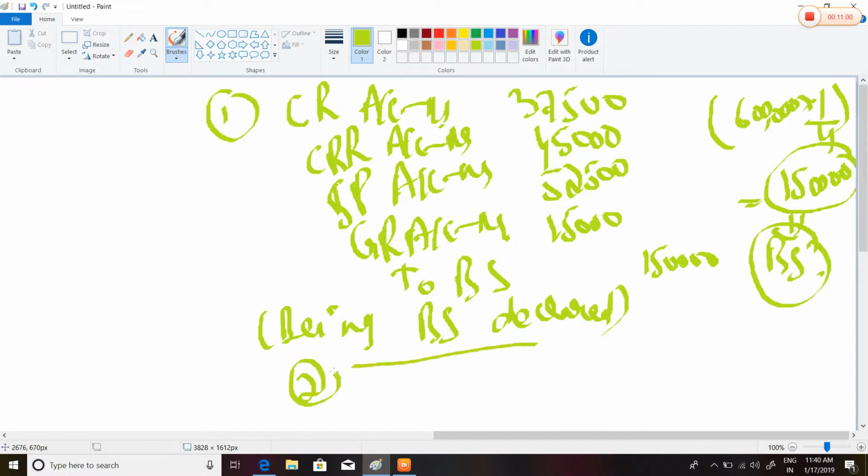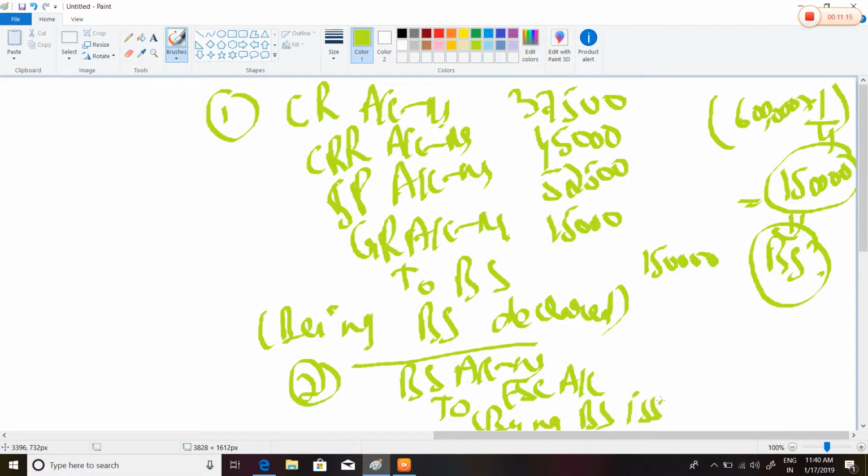Second, bonus shares account debited to equity share capital. Being bonus shares issued. 1,50,000. This was the sum, a very small and easy sum. Okay.